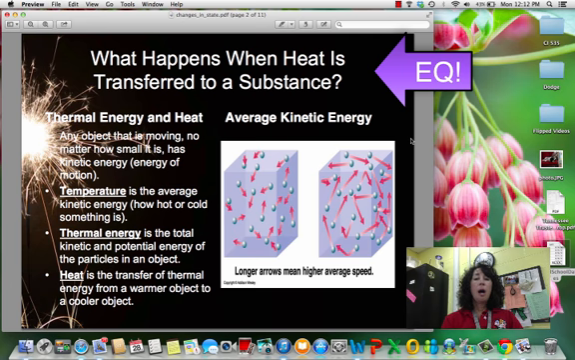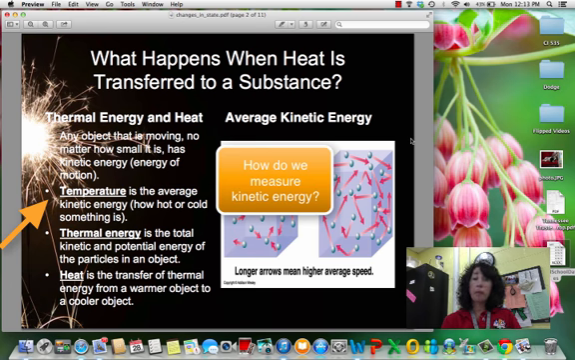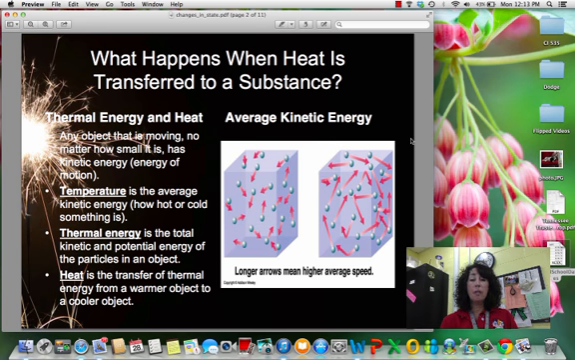Okay, so any object that's moving, no matter how small it might be, has a certain amount of kinetic energy. That is the energy of its motion. Even things that don't appear to be moving, like your computer, your desk, your piece of paper, each one of those things does have some kinetic energy. It does have a little bit of motion going on inside of it. And how we measure that is by measuring the temperature. Temperature is just the average kinetic energy of a substance. So how hot or cold something is.